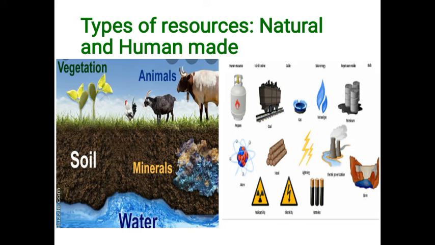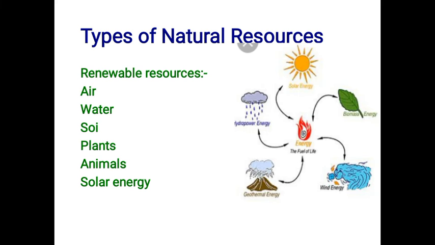Now types of natural resources. These natural resources are also divided into two types: renewable resources and non-renewable resources. Renewable resources are air, water, soil, plants, animals, solar energy. Some natural resources do not get exhausted. They can be renewed. These resources are called renewable resources. They are also called inexhaustible resources. They are air, water, soil, plants, as given in the example.